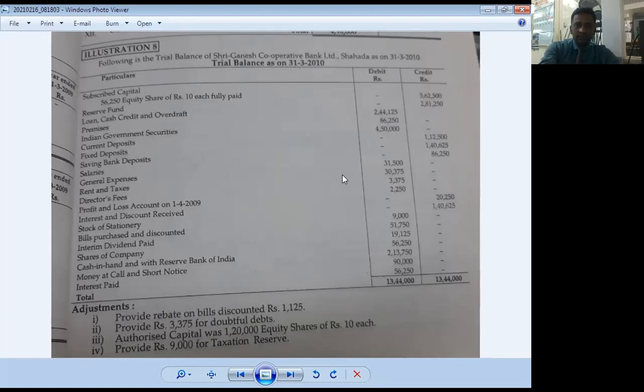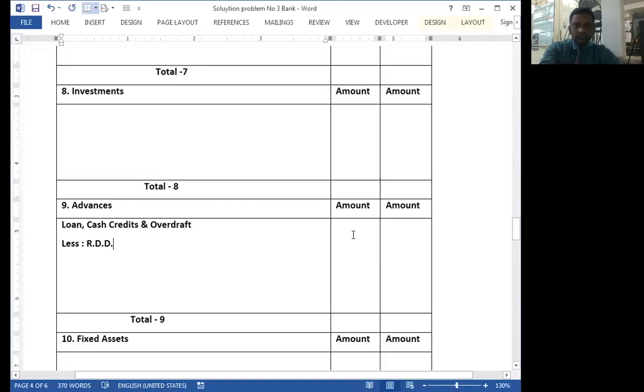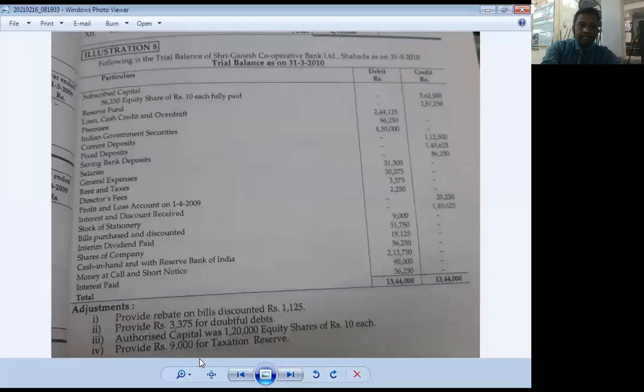So what is the amount of loan, cash credit and overdraft? 2,81,250. And what is the amount of RDD? 3,375.